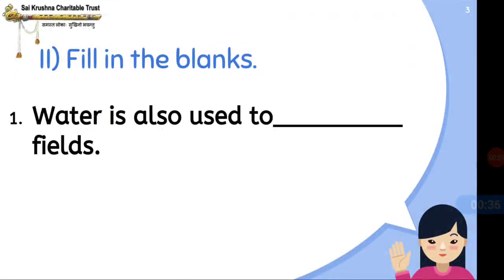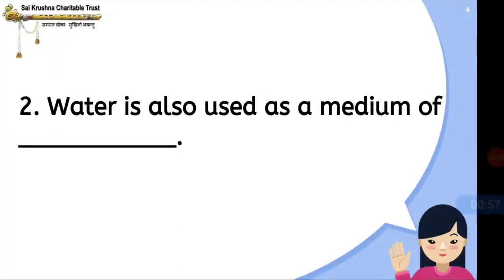First question: water is also used to dash fields. So, what is the answer? Yes, that is irrigate. Water is also used to irrigate fields. And the second question: water is also used as a medium of dash. So, the correct answer is transport. Water is also used as a medium of transport.